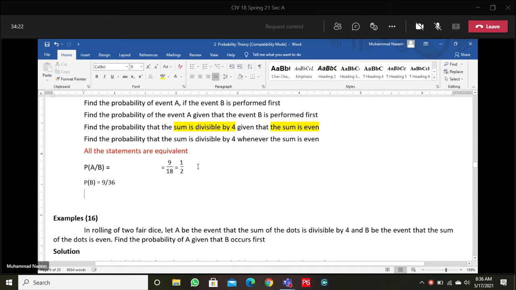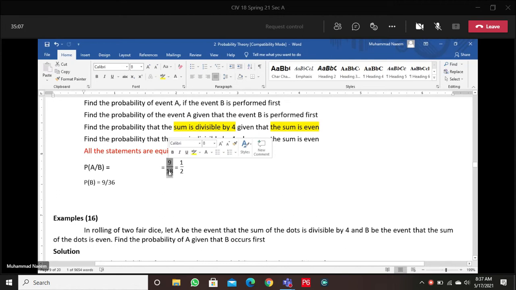Which event is performed first? The sum is even. The event B. We know the number of ordered pairs giving an even sum, they are 18. So this event is performed first. After performing this event, we are left with 18 ordered pairs, out of which we will find the ordered pairs whose sum is divisible by 4. They are 9. 9 out of 18.